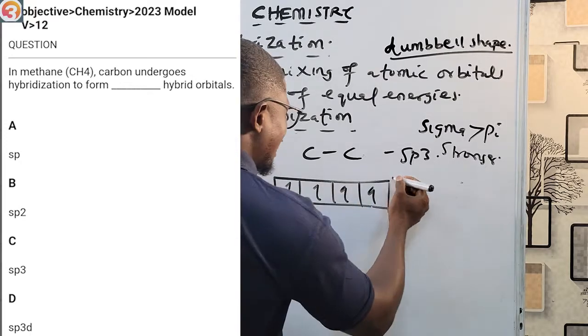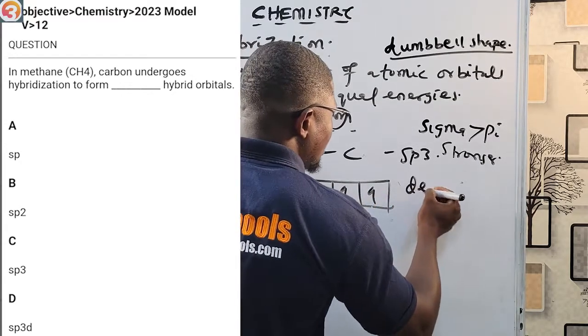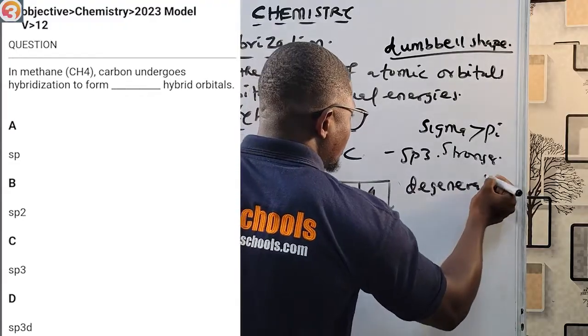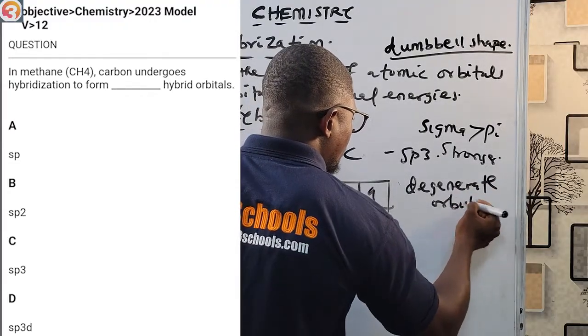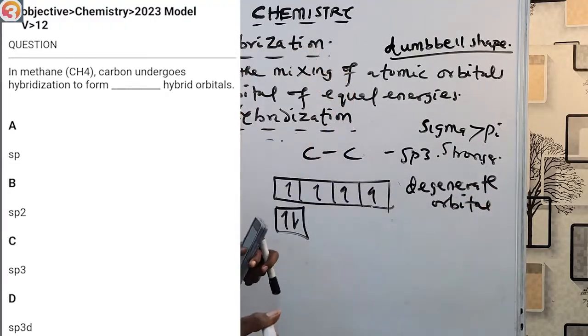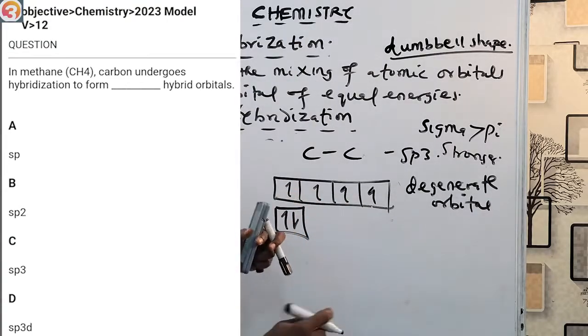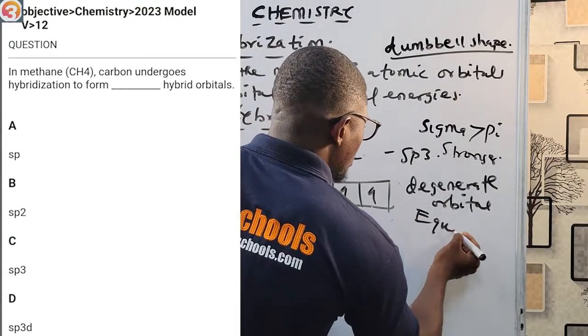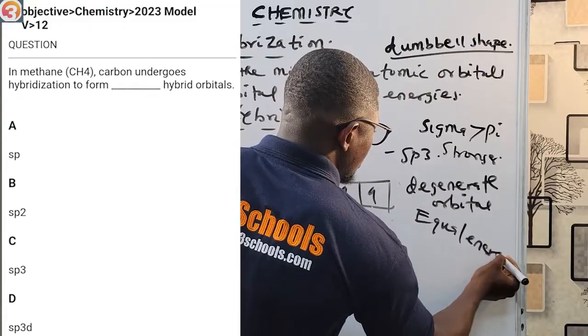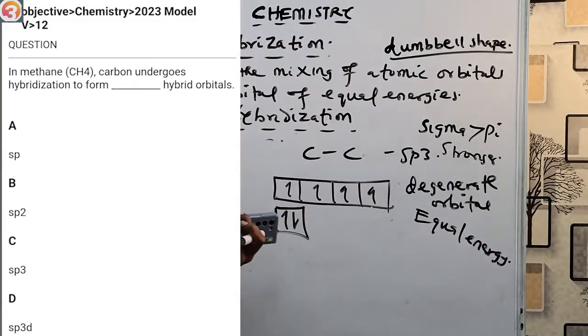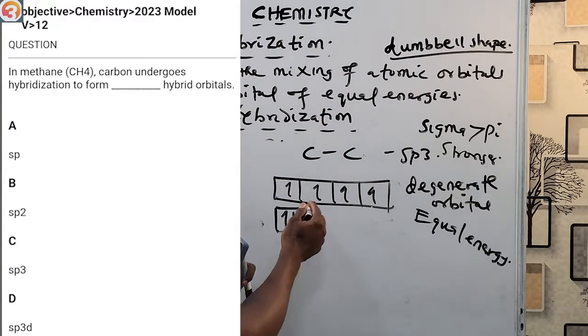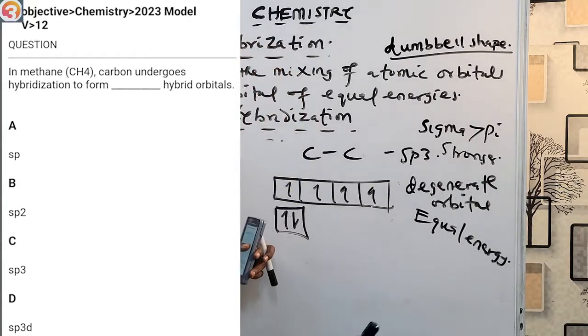Okay, this orbital that is formed is called a degenerate orbital. Degenerate orbital means they all have equal energy. Equal energy. All right, so I just want to bring that point out. This one that I call degenerate orbitals, they all have equal energy.